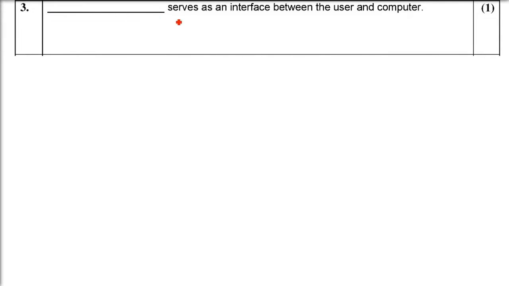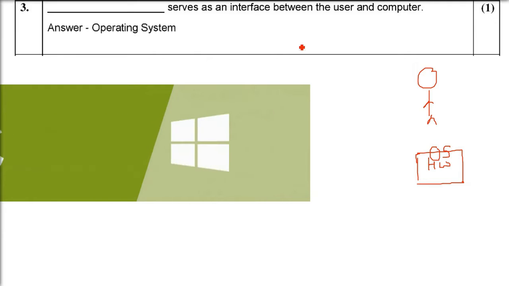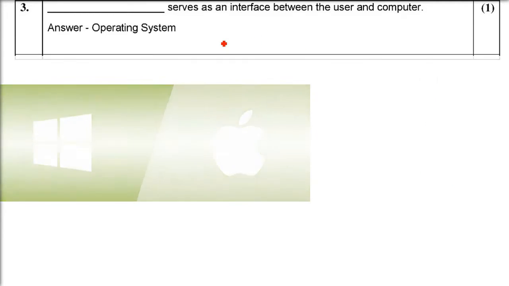Dash serves as an interface between the user and computer. We have already seen when learning computers that the operating system is an interface between a human being and the machine, the computer basically. The computer is hardware. In order to work, this hardware needs some software. That software is the operating system. The operating system can be Windows, Linux, etc.